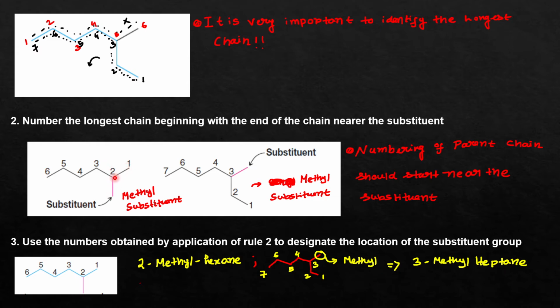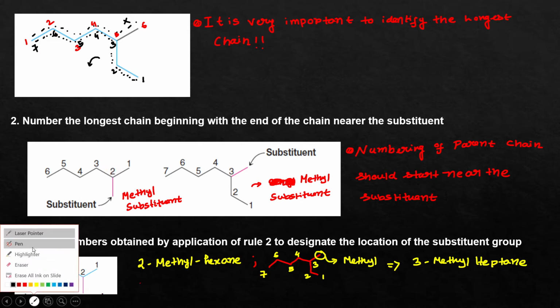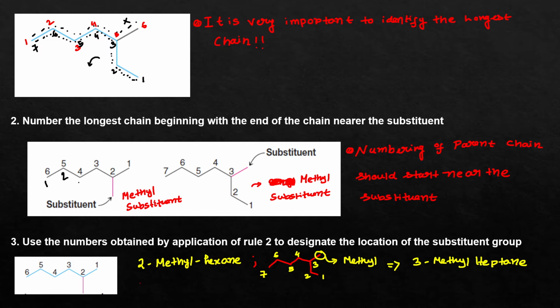So if you do the numbering this way, from right to left, 1 2 3 4 5 6, then you can see that the carbon atom which bears the methyl substituent will have the number 2. On the other hand, if you do the numbering this way, 1 2 3 4 5 6, in that case the carbon atom which bears the methyl substituent will have the number 5, which is larger than 2.